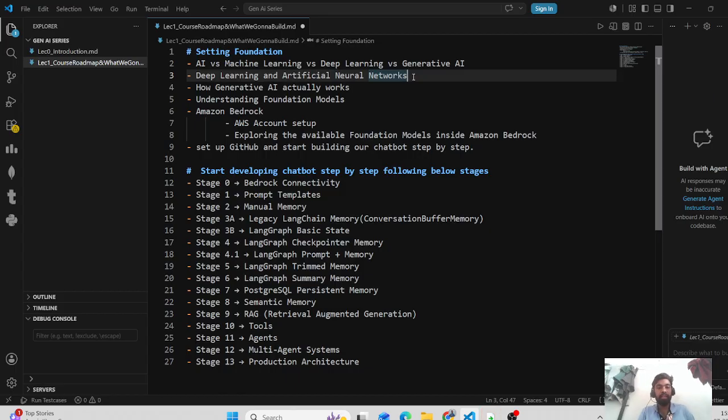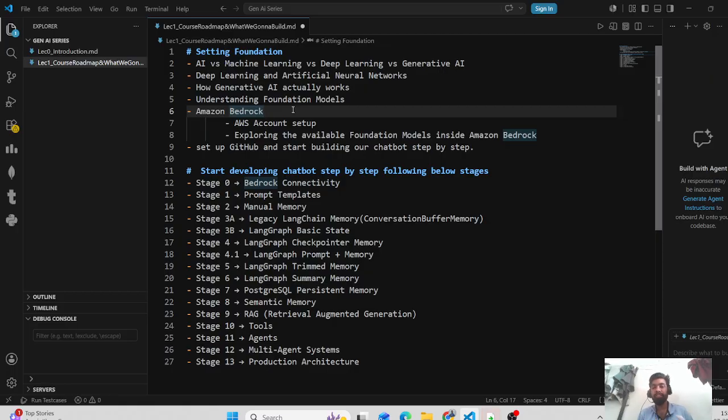Now, understanding the foundation models. We are not going to build an agent or a model from scratch. We are going to fine tune some models that are already available in the market. Now there is Amazon Bedrock. This is going to be a mall from where we will get our foundation models. Don't need to panic; step by step, each step will make us more clear. Then we will set up an AWS account to access those foundation models, and explore the different available options in Amazon Bedrock. As I said, Amazon Bedrock is a mall where we get multiple models.